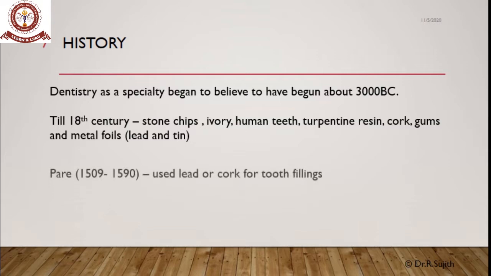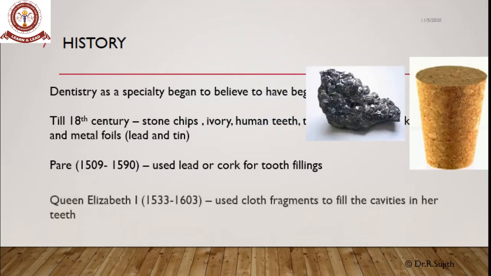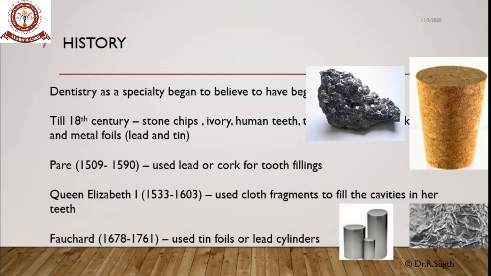In the 15th century, there were doctors who used lead or cork for tooth fillings, and Queen Elizabeth I used cloth fragments to fill the cavities in her teeth. Pierre Fauchard, who is considered the father of modern dentistry, used tin foils and lead.